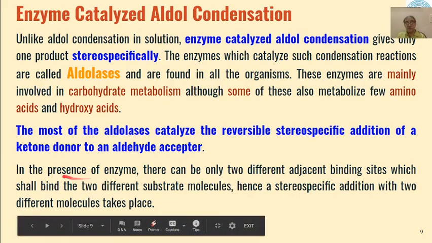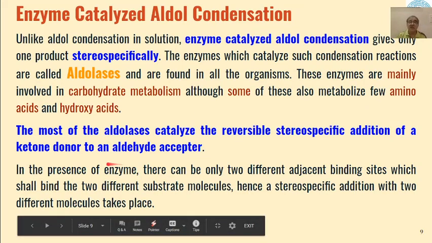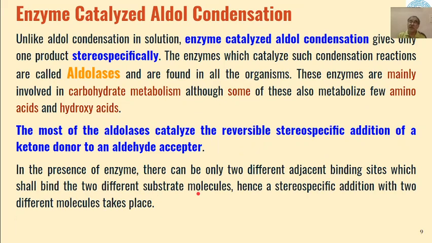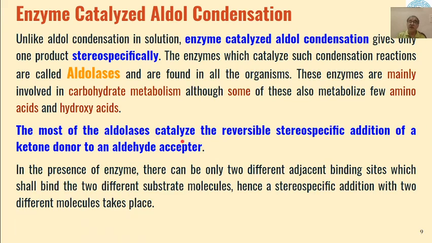In the presence of the enzyme, there are two different adjacent binding sites, and these sites bind to different substrate molecules. So because of that, we will get only one product, that is, one site is for the ketone and the other site is for the aldehyde.